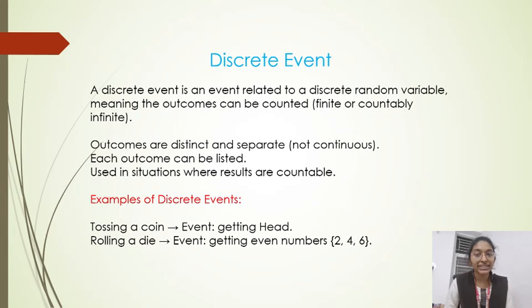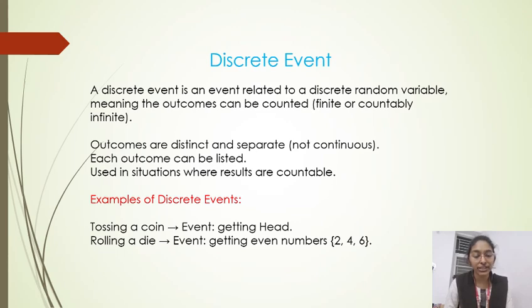First one, discrete event. A discrete event is an event related to a discrete random variable, meaning the outcomes can be counted. They should be finite or countably infinite. Outcomes are distinct and separate. These are not continuous. Each outcome can be listed, used in situations where results are countable. This is about discrete event.